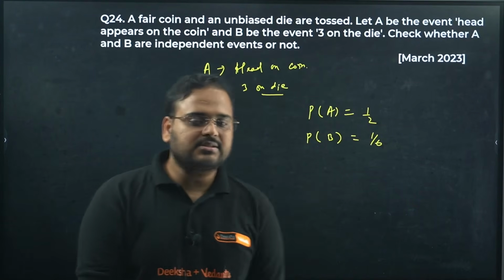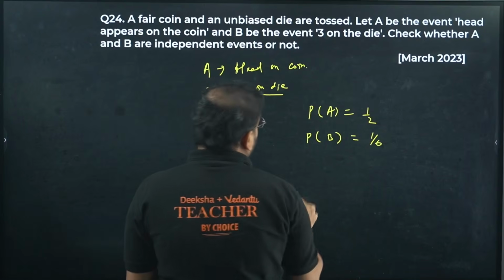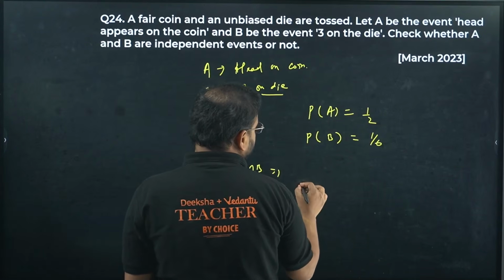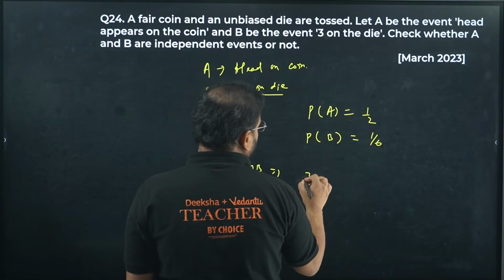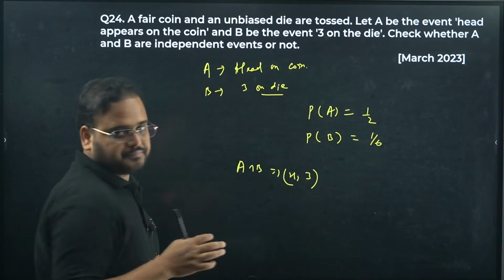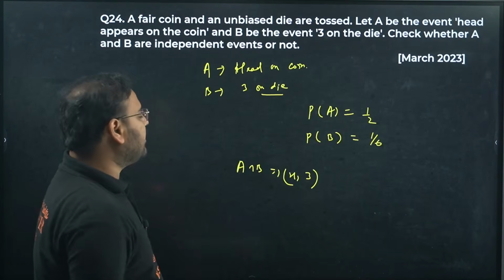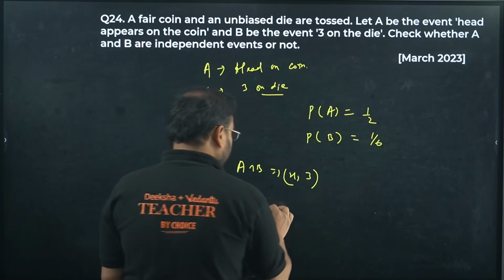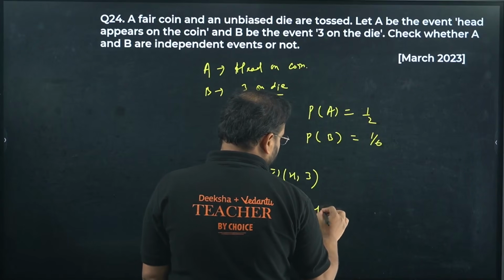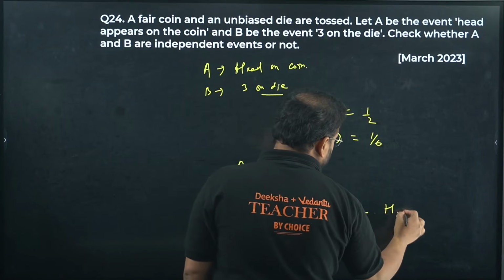Getting 3 is 1 by 6 chances. Now if you combine the events, A intersection B, the event will be head and 3. If you combine both the events, you get head with 1, head with 2, all the way till head with 6.